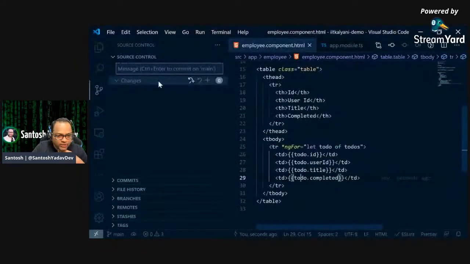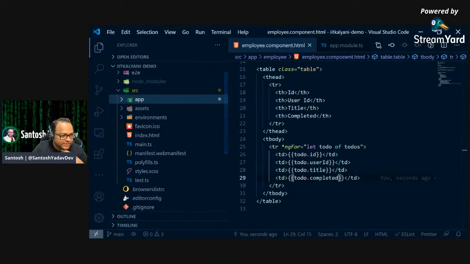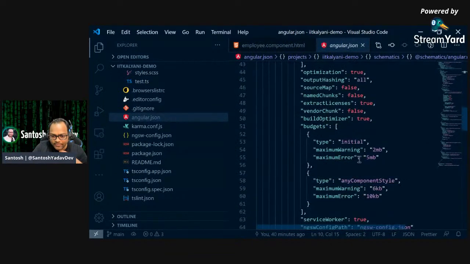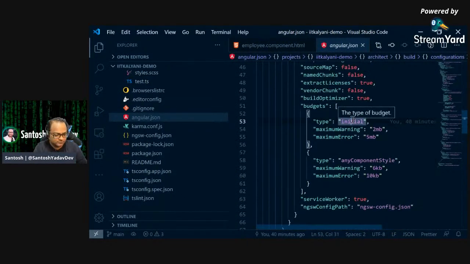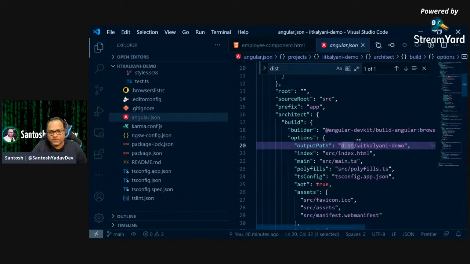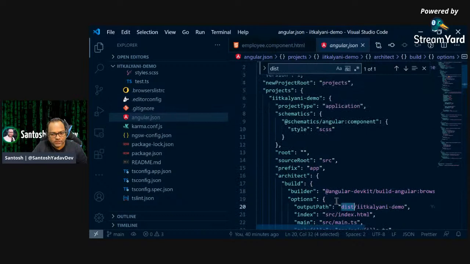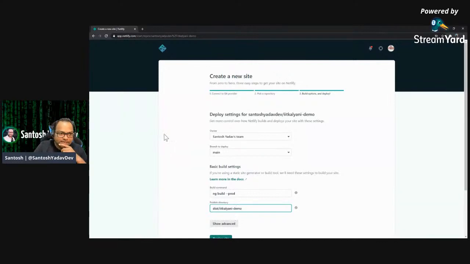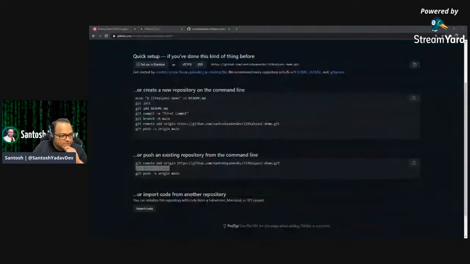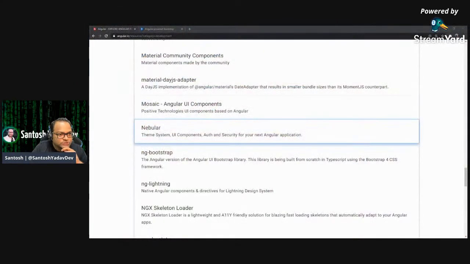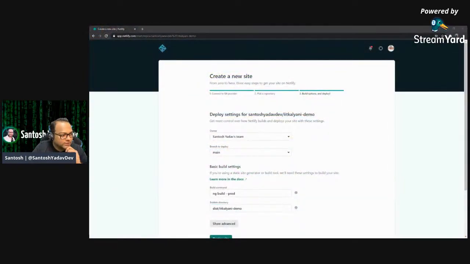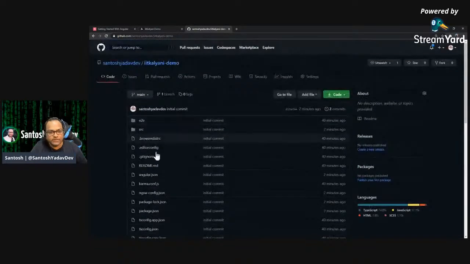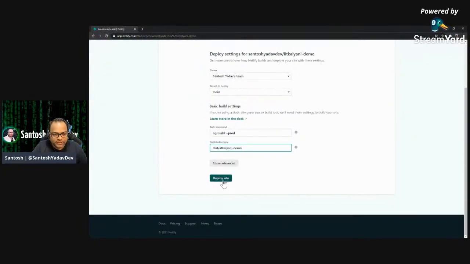So this is to create a production build, and it requires a publish directory. So let me tell you which directory gets created. Here in angular.json, you will find an output path. So for every project, you will find something called output path, and this is the path which you can use. So I'll say, okay, this will be dist/IIT Kalyani demo. But before I trigger this build, I'll just verify if my code is actually pushed on GitHub or not. Let me just refresh this, and so we can see. Okay, so the code is available here.